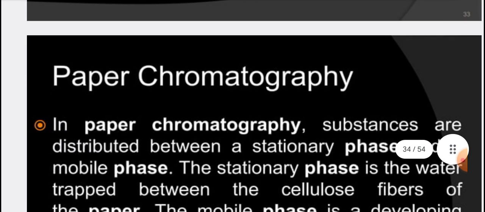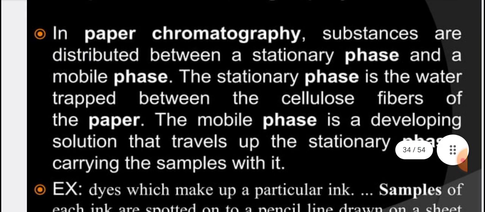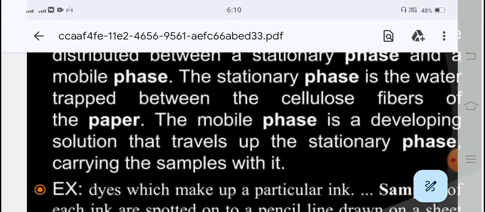So these were the main, important techniques that we should rely upon to get our compound purified.